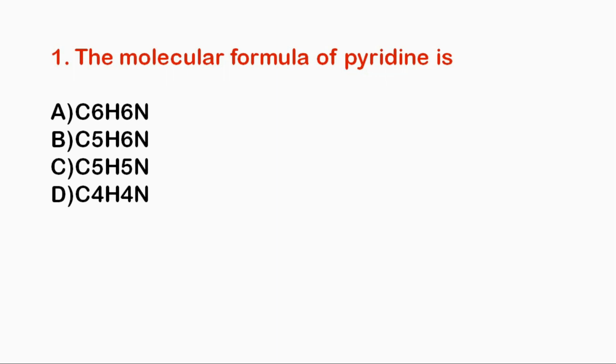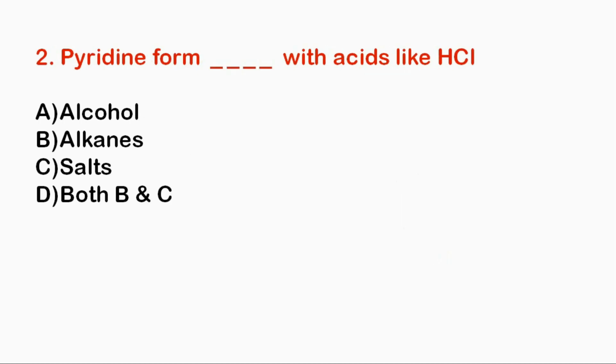Our first question is: the molecular formula of pyridine is. So our correct option is option number C, and this is the structure of pyridine. Next question. Pyridine forms dash with acids like HCl: alcohol, alkane, salt, both B and C. So our correct option is option number C, salts.